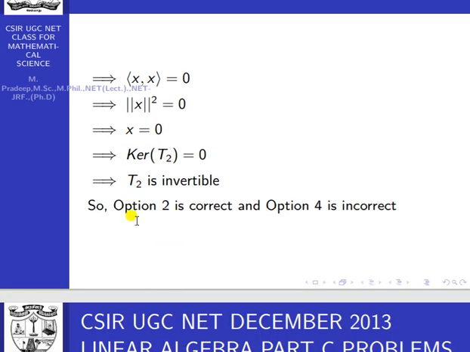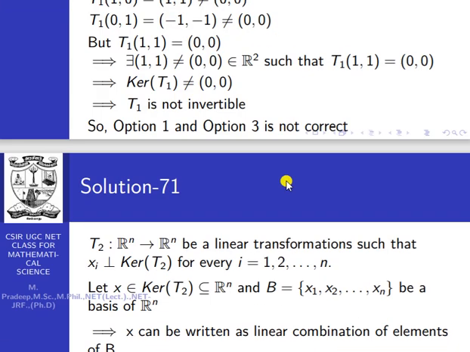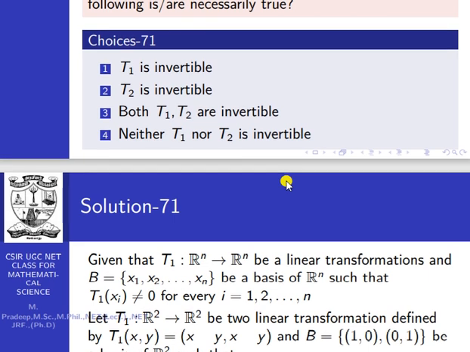Okay, so option 2 is correct. Option 4 is incorrect. What is option 2? Option 2 is T2 is invertible. That is the correct one. Neither T1 nor T2 is invertible is the wrong one, because T2 is invertible.